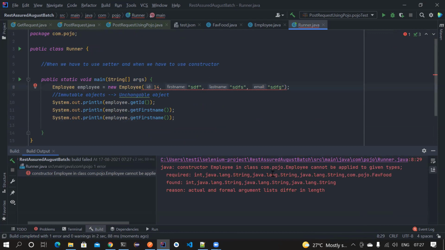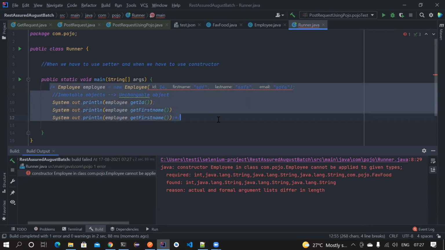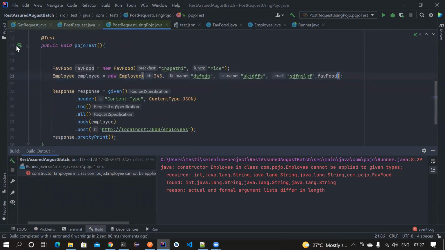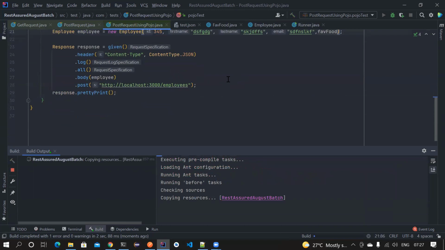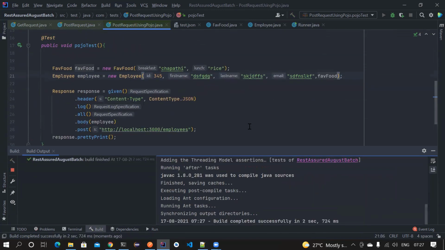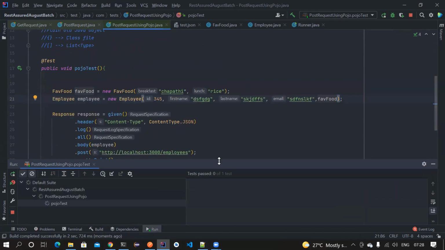See, constructor Employee in class cannot be applied to given types. Required is a different form, but actual. Okay, this is basically causing problems that we have already created. Let's comment this out. Okay, it's not of our attention now. Good. Now let's try to run it. That's just a demo thing that I showed, but that is causing issues. Let's comment it out.